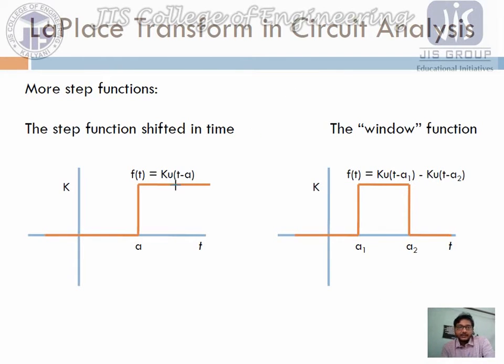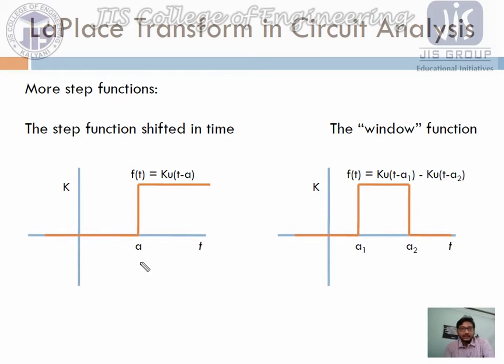Similarly, we have designed over here two different functions. So is it possible for you to find out the function value? Is it possible? The first graph, the first signal, shows that at t equals 0 the value of the function is 0, and when t is less than a, then also 0, and when t is equals to a, then only the value shifted to k, and then it continues for the first case. So how can you write this equation?